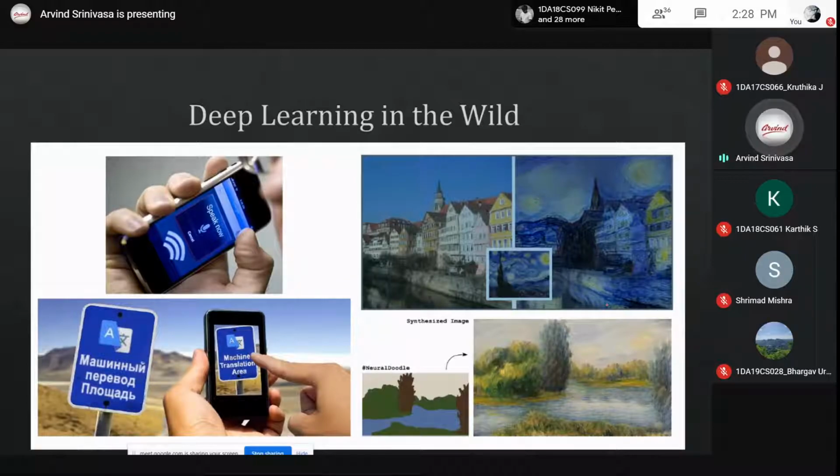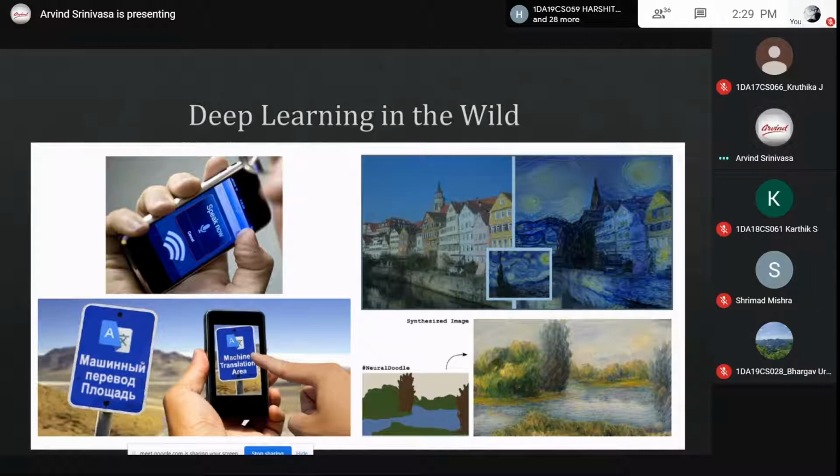What all can we do with this deep neural network? Now you have Alexa, where speech to text conversion is happening. Then you have a normal image, and you can do some augmentation, like photosynthesis or art, by making it into a different art type, like a synthetic image.